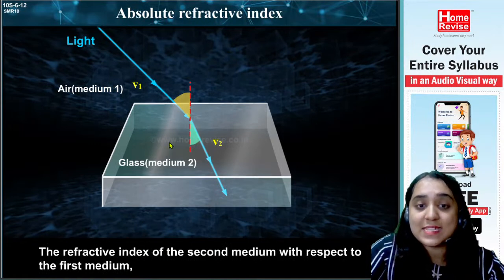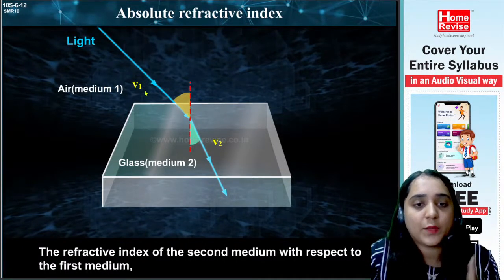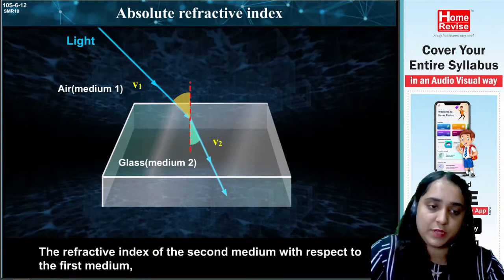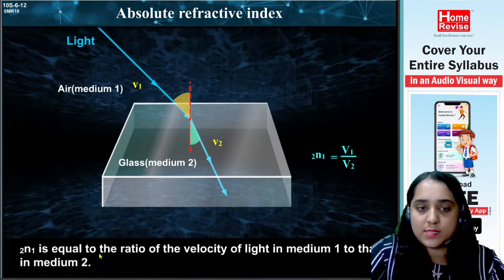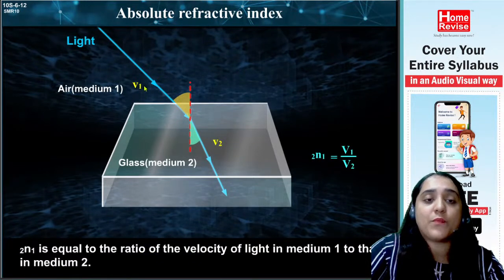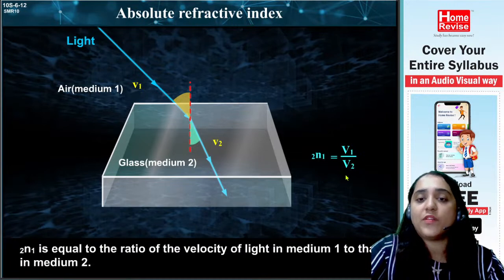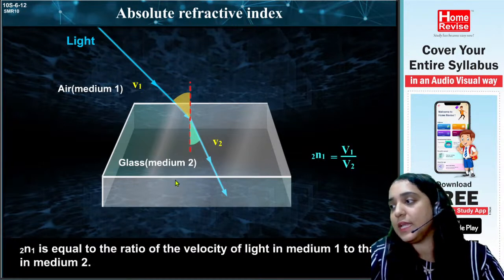The refractive index of the second medium with respect to the first medium, 2n1, where n means refractive index, is equal to the ratio of the velocity of light in the air medium, V1, to the velocity of light in glass, V2. So it is written as V1 upon V2. Again I repeat, the refractive index of the second medium to the first medium is the velocity in medium 1 to the velocity in medium 2.